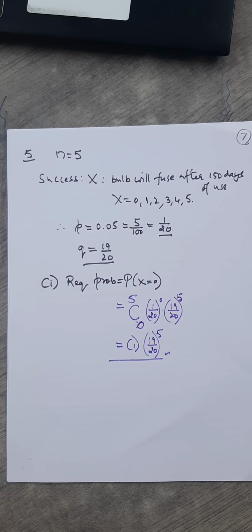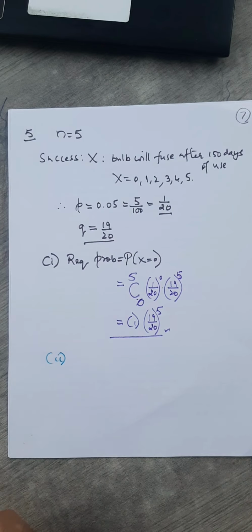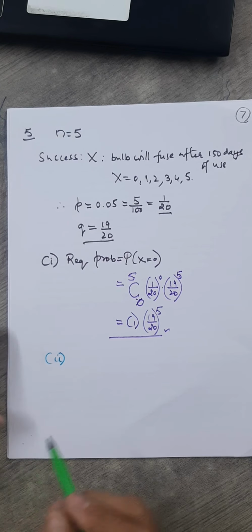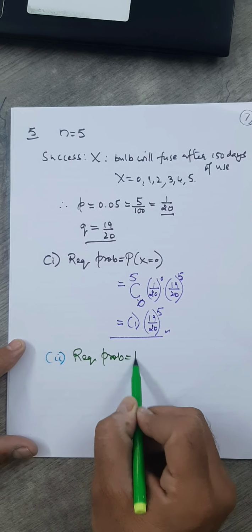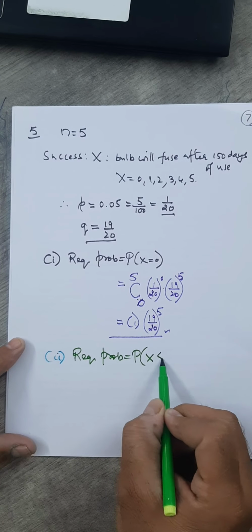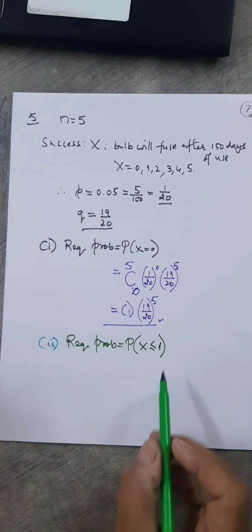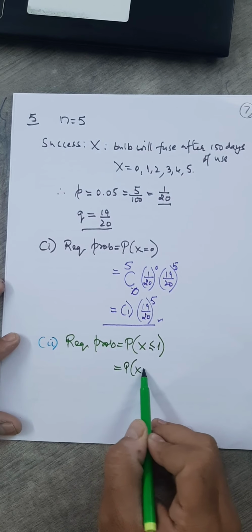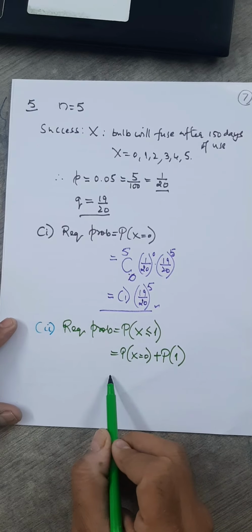Okay. Let's go to the second question. What about the second question there? Question number 2. Probability of not more than 1. So here the required probability equals the probability that x has to be less than or equal to 1. Not more than 1, so either it is 1 or less than 1. Now what is this? This is when x is 0 or maximum is 1. Now write the formula.